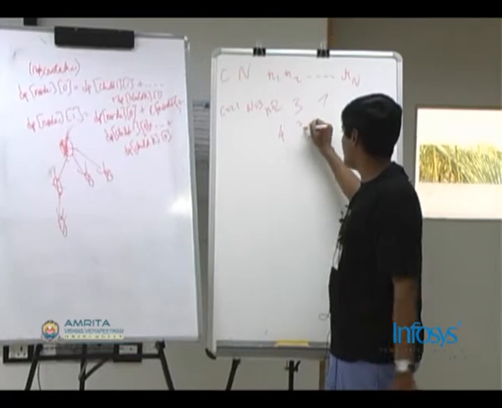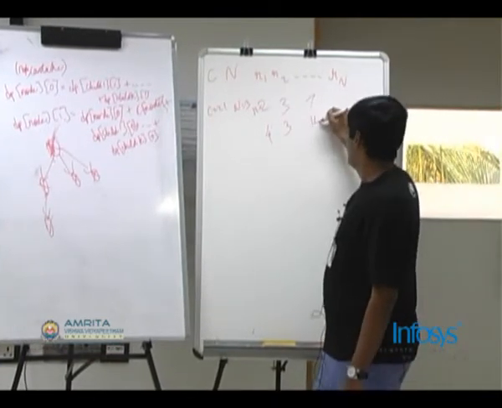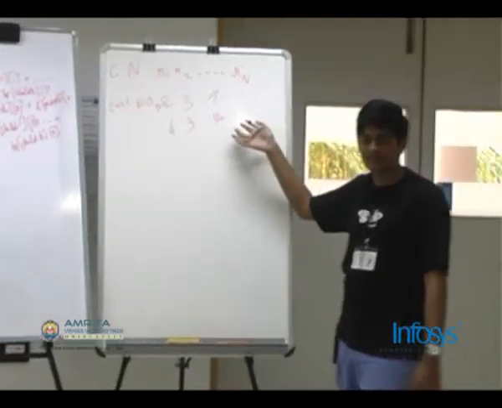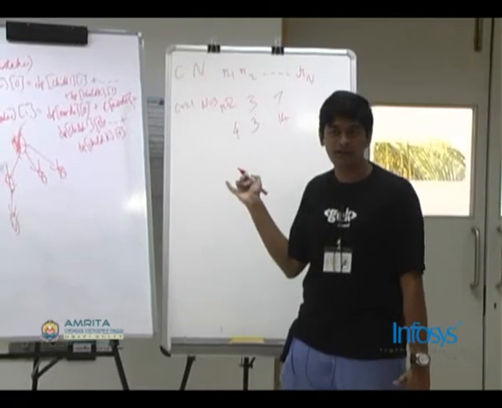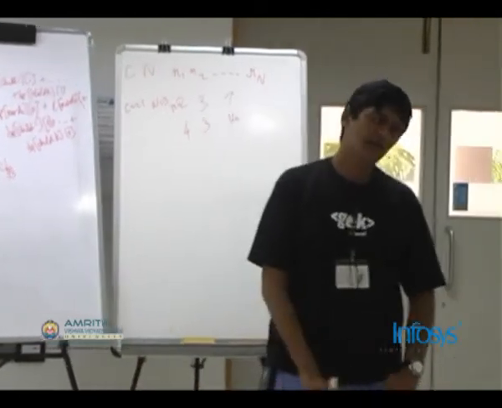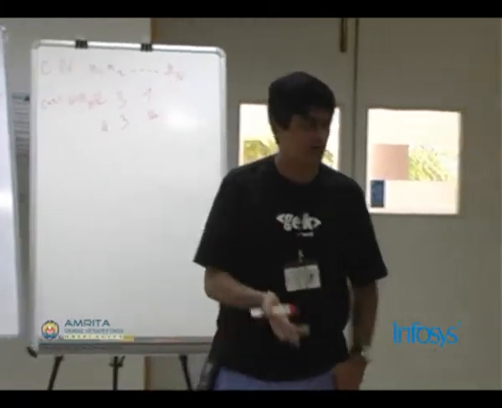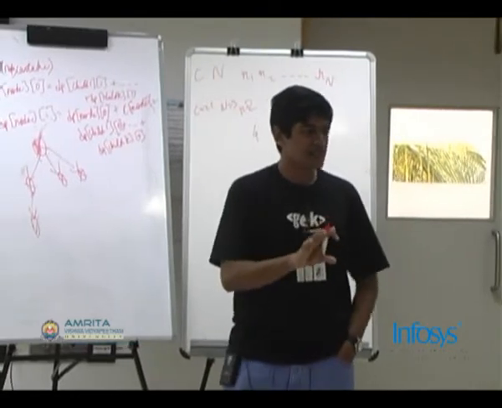I can assign 3 candies to box 2, since 3 is a multiple of 3. And I can assign 14 candies to box 3, since 14 is a multiple of 7. So this is one possible way. Count the number of possible ways. Can a box have 0? Yeah, assume whatever you want. Yeah, you can have 0. The solution expected is dynamic programming.